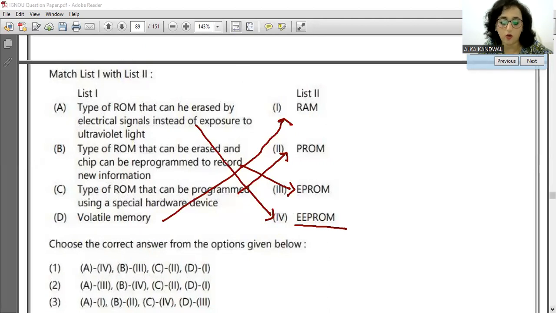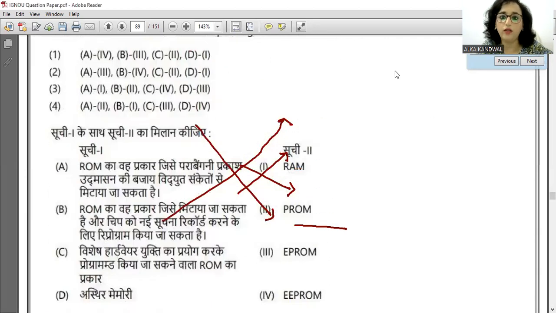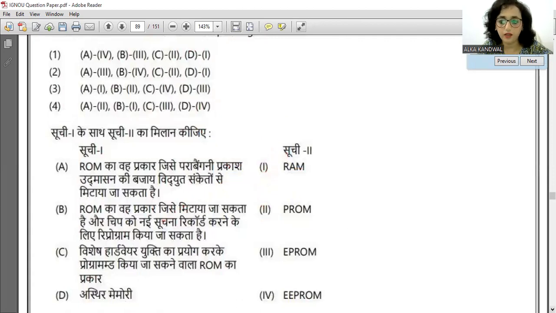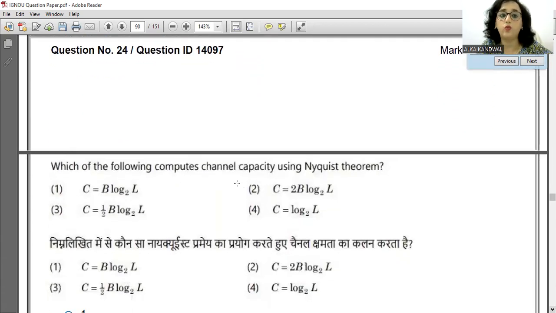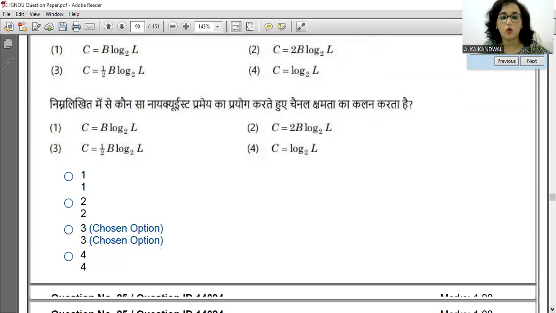So you can just look out in the option according to the explanation given. Which of the following computer channel? Now see, Nyquist theorem, that is again unexpected question, but just remember that C is equal to 2 into B log L to the base of 2. So that is the Nyquist theorem. Now application of it is beyond your, they will not ask for the explanation. The formula bhi unhone, that is of very high level na. So but it is coming, so that is why it is your duty to remember all these things, no? So the answer to it is option 2.